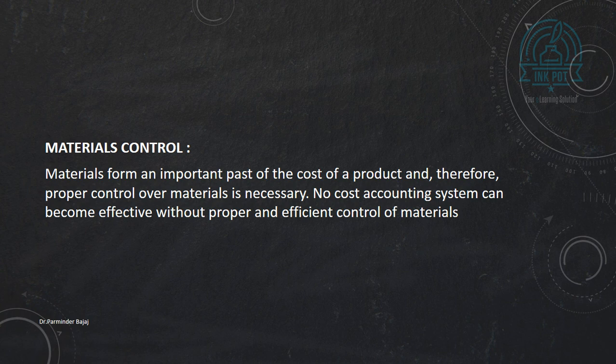The chapter is Material. Now, what is this material control? We all know that there are three important elements of cost, and we have already discussed this. Cost includes material plus labor plus expenses. So material being one of the important elements of cost, we need to control the cost of material.